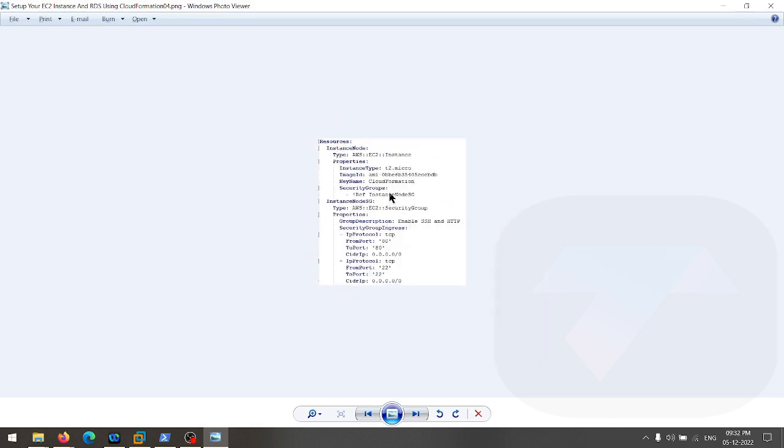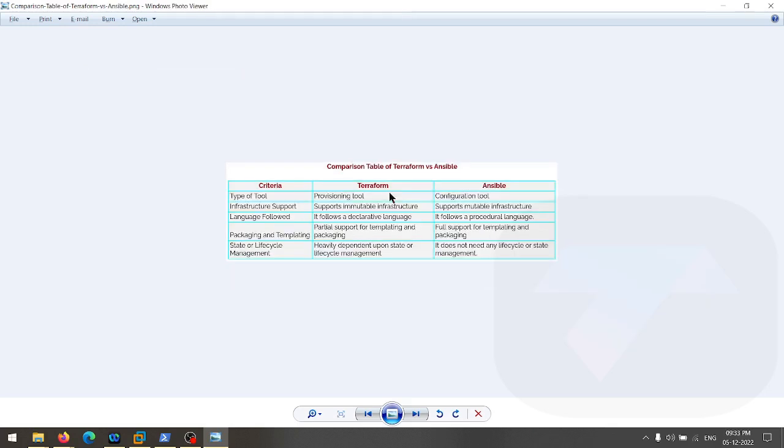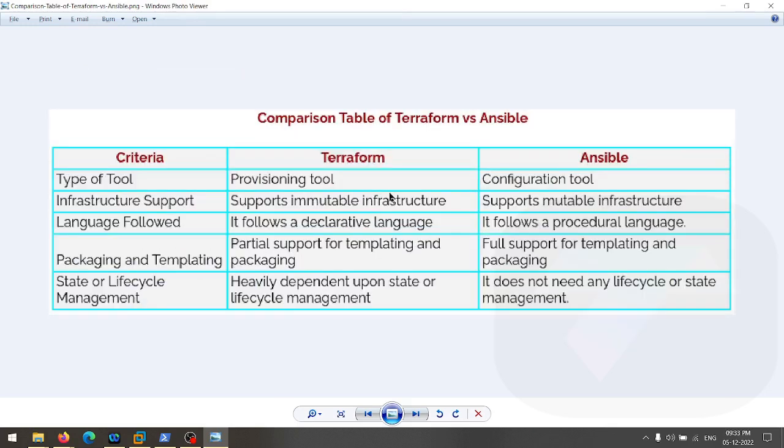Okay, so before we do the practical of CloudFormation, let me tell you about Ansible versus Terraform. As I told you, Terraform is an infrastructure as code tool, or you can say an infrastructure provisioning tool. Both are automation tools, by the way. But Terraform is specifically for provisioning infrastructure, and Ansible is specifically for configuration. Terraform cannot do configuration as well as Ansible does, and Ansible cannot do infrastructure provisioning as well as Terraform does. So usually we use a combination of these tools.